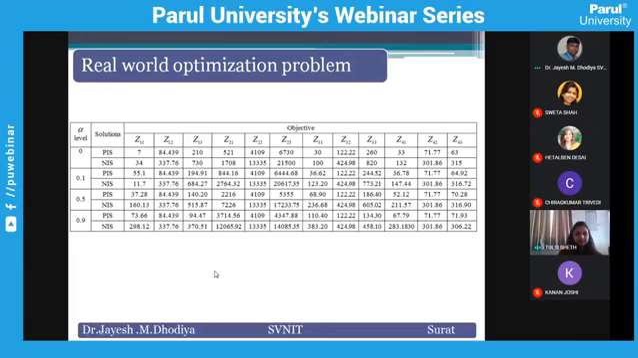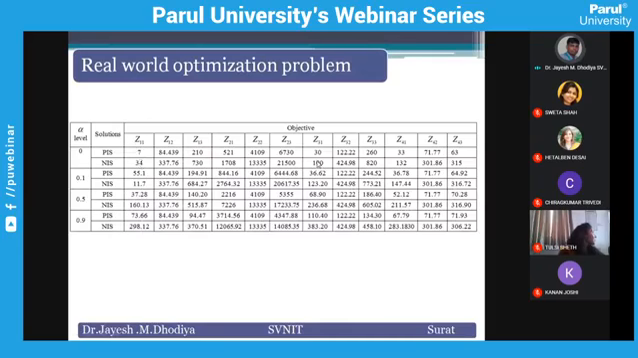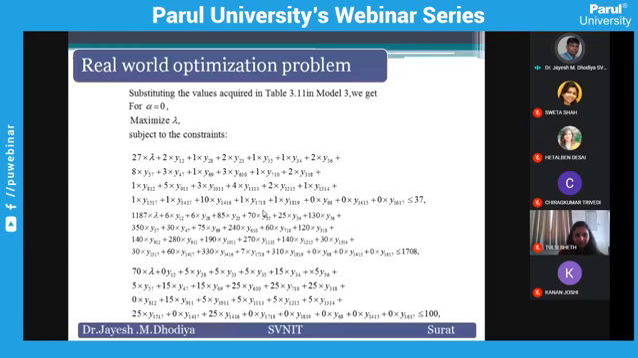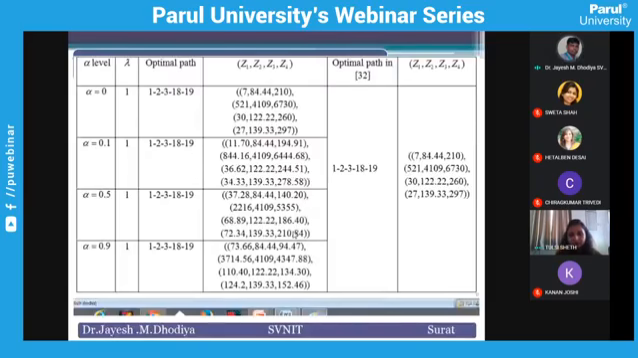Here we apply the fuzzy programming technique. For each and every objective, we find the maximum value and the minimum value, then we get a range. This is the maximum value of the objective, and this is the minimum value. We try to find the solution in between by using this fuzzy programming technique model. With Lingo software, we can get the solution and the optimal path. This is the optimal path.